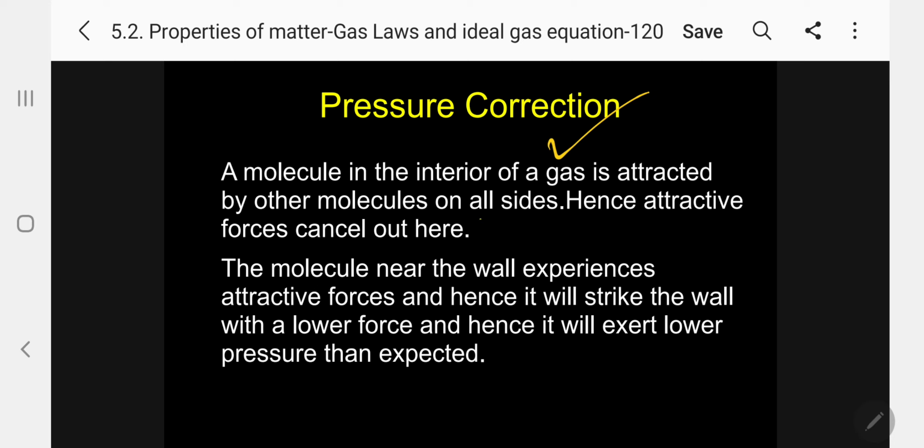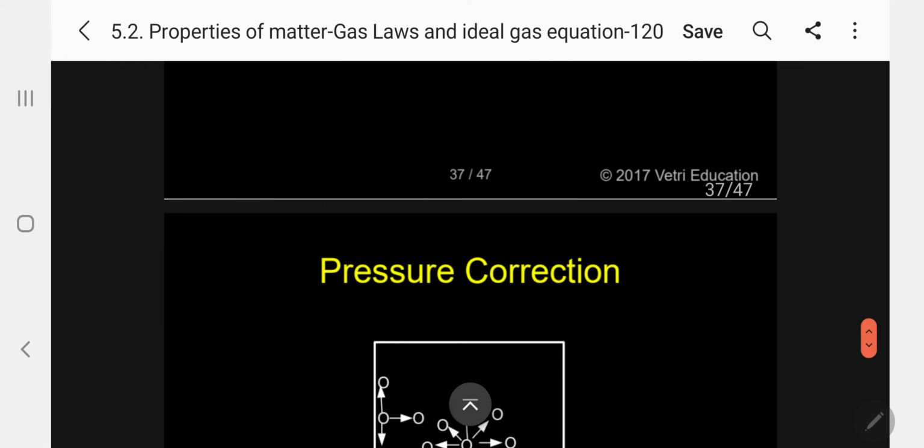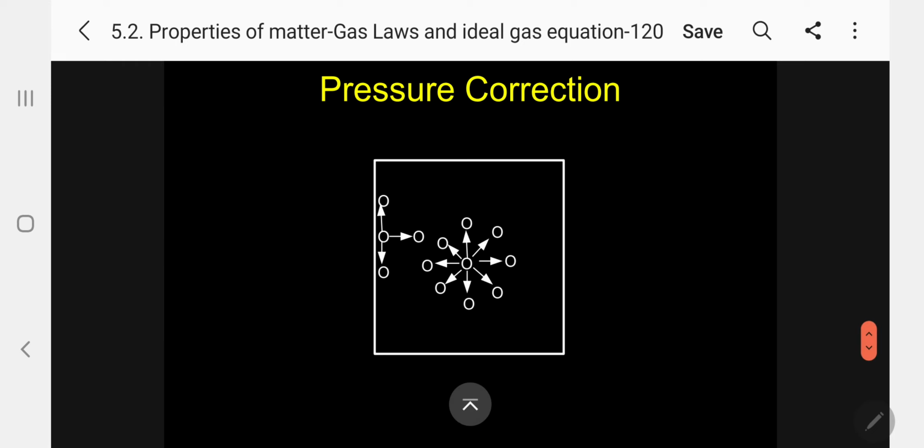Hence, attractive forces cancel out here. All directions are equal, so it will not move. The molecule near the wall experiences a net attractive force, and hence it will strike the wall with a lower force, and hence it will exert lower pressure than expected. Now, kindly follow.